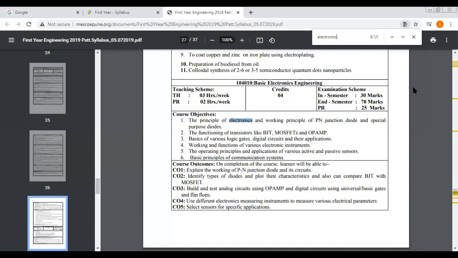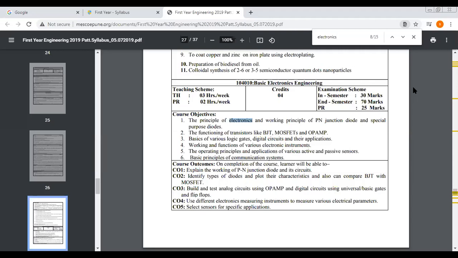Okay, so for this particular INSEM exam, you have a total of 6 units for this subject. For the INSEM exam, the first 2 units are there, unit number 1 and unit number 2. Based on units 1 and 2, you have to give an exam of 30 marks. Then for the ENSEM exam, the remaining 4 units, unit numbers 3, 4, 5, 6, you have to give the exam of 70 marks. So total it becomes 100 marks, and practical is of 25 marks. The course objective and course outcome we will discuss later when our offline lectures get started.